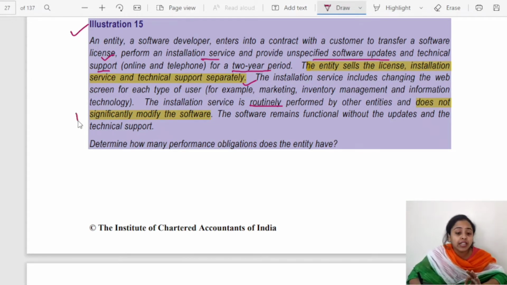So in the context of the contract, as you know, there was a condition that the items should not be highly interdependent or highly interrelated, and secondly, the changes must not be so significant that they modify the existing software. They must not vastly impact it. So here it is saying that they do not significantly modify the software. The software remains functional without the updates and the technical support as well. There are no significant changes made to the software.